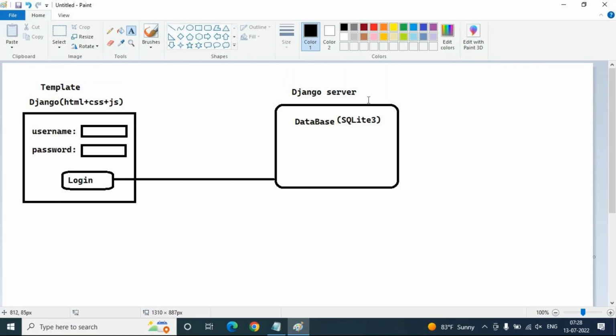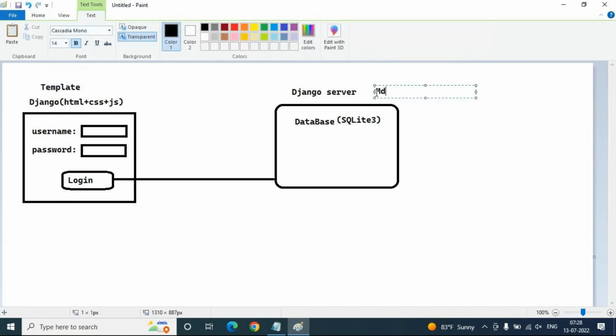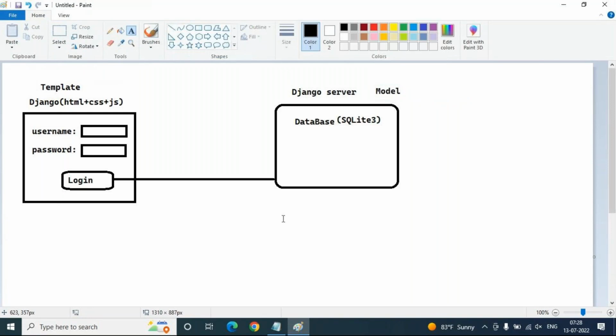We have a database, which is the model. In the MVT pattern, this is the model. Now, where is the view logic? There is no logic yet. Logic code you must write behind this login button, the login functionality, with logic code only. How to write logic code in Django applications?